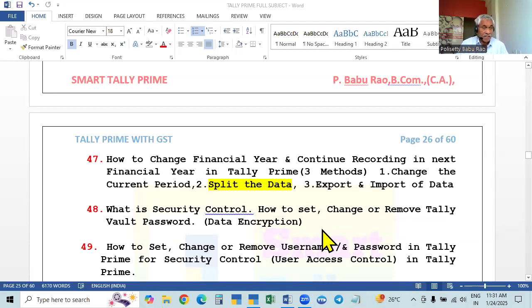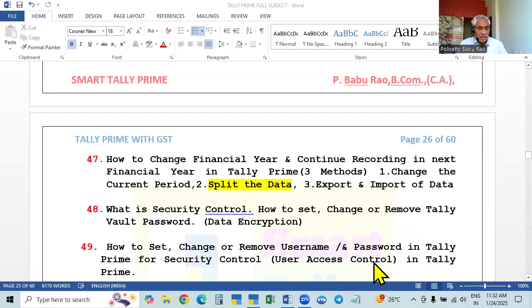We covered how to set the Tally Vault password, how to change or alter it, and how to remove or delete it. The second type is called user access control. That is to control the access of other users, other than the accountant or the authorized person.